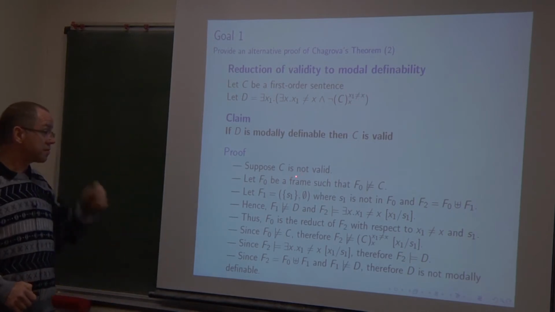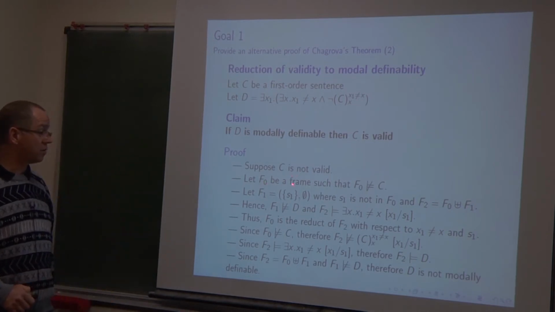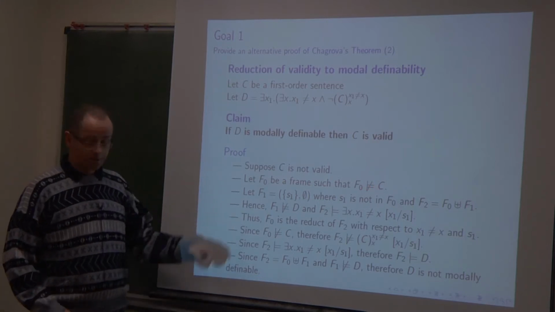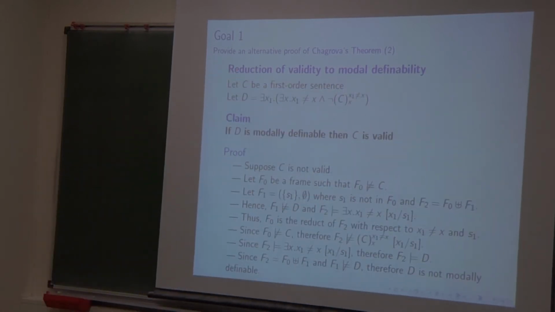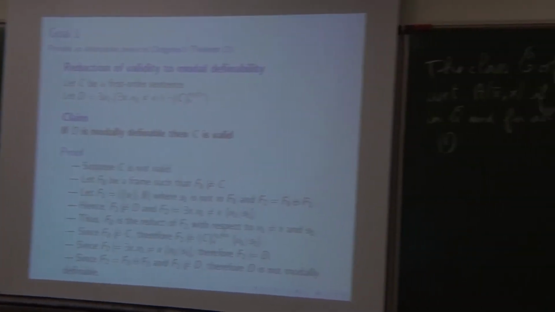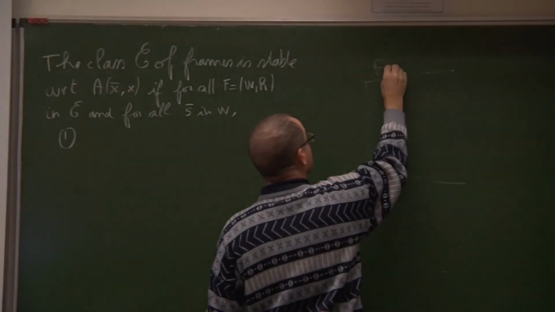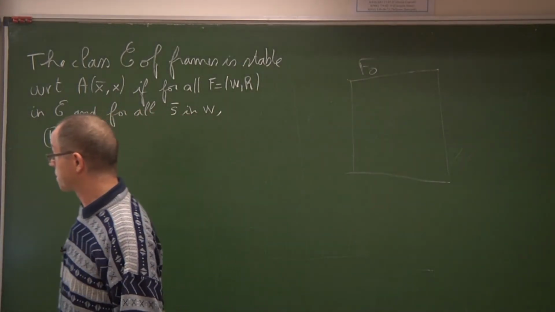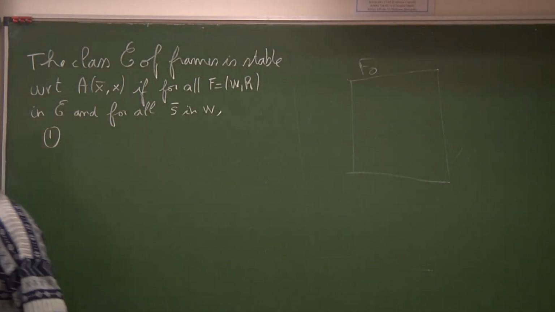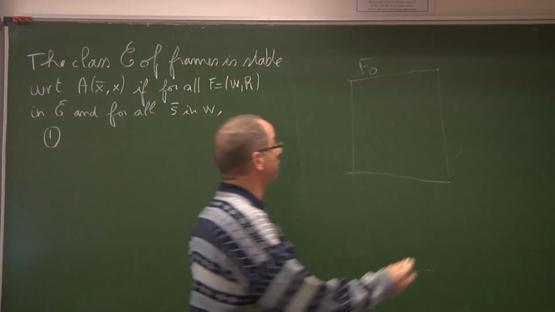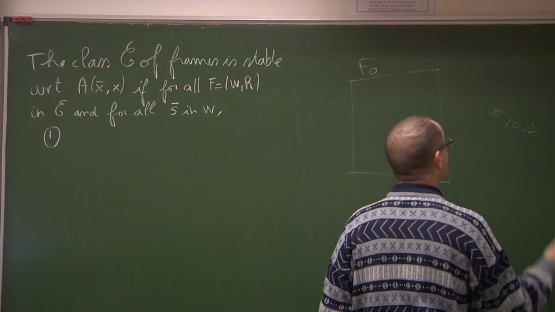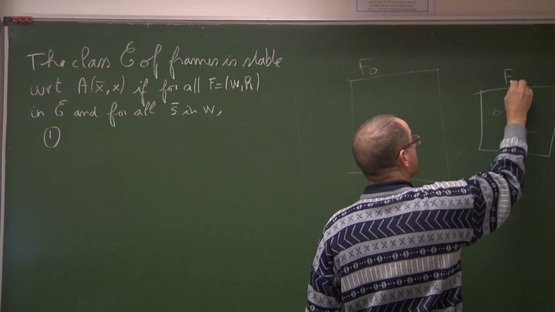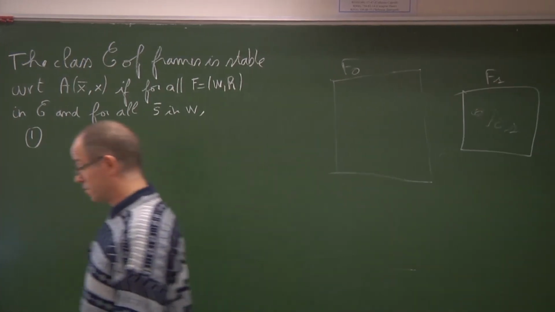Suppose C is not valid. It means there exists a frame F0 in which C is false. C is a sentence. So this is F0. And then I consider an irreflexive point, and this is the frame F1.